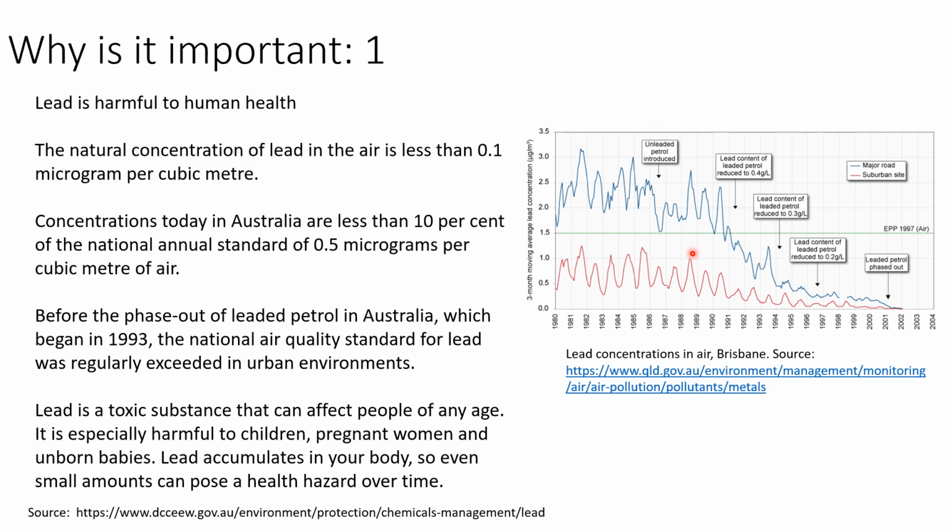And then you can see in the 1980s, unleaded petrol was introduced for the first time. But this wasn't adopted immediately because cars had to be adapted to take unleaded petrol. So the lead content of petrol was only started to be reduced in the 1990s, firstly to 0.4 grams per litre, then down to 0.3 grams per litre, 0.2 grams per litre, and finally in the new millennium, leaded petrol was finally phased out.